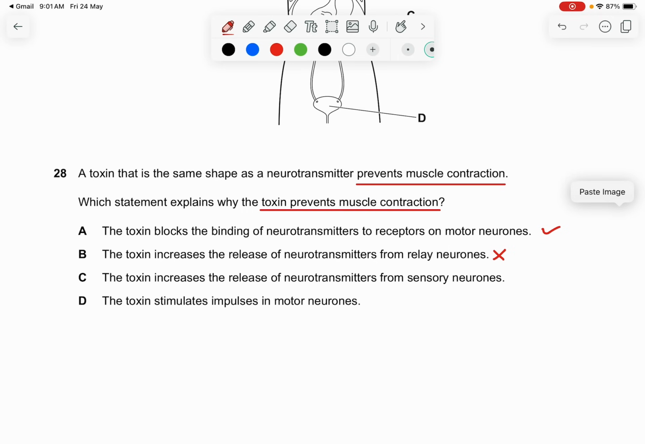The toxin increases the release of neurotransmitter. So anything related to increased release of neurotransmitter is out, because if there's increased release of neurotransmitter, there is no problem in the contraction. The toxin stimulates impulses in motor neuron. This is almost similar to B and C. No relation. With a toxin, always think it is something bad. It blocks something. Therefore, it cannot continue that impulse. So the answer is A.